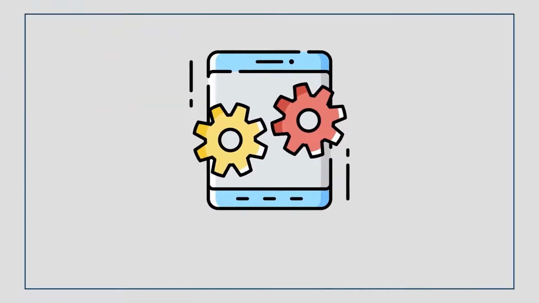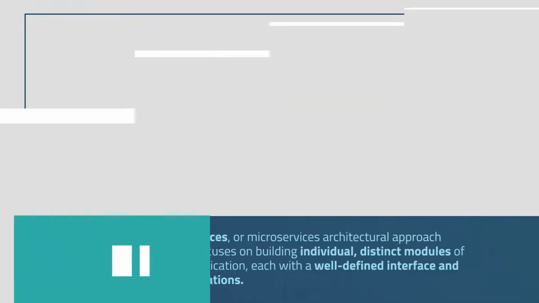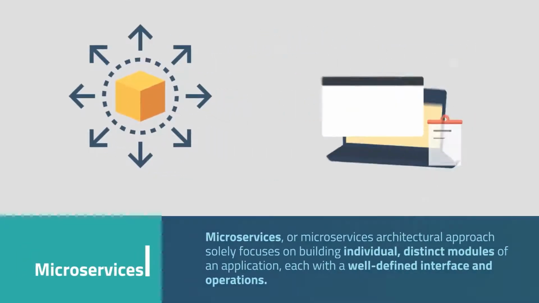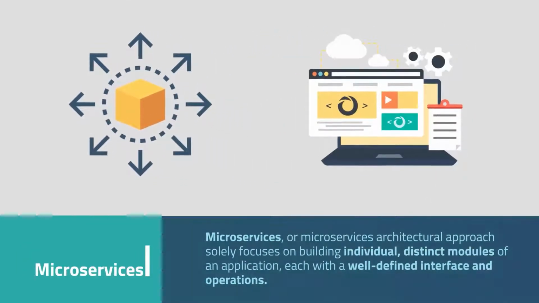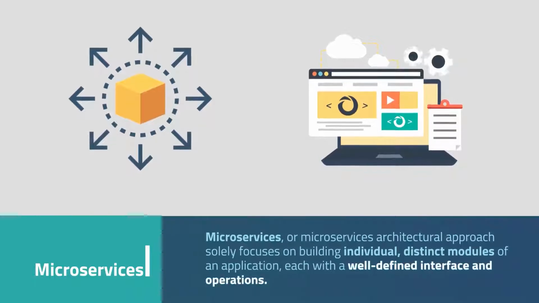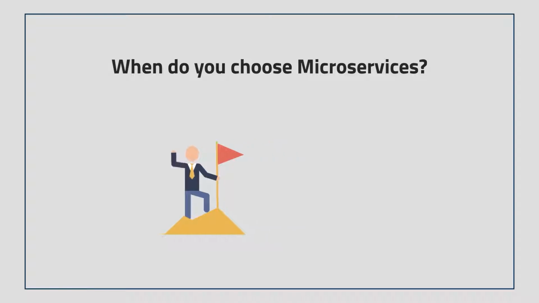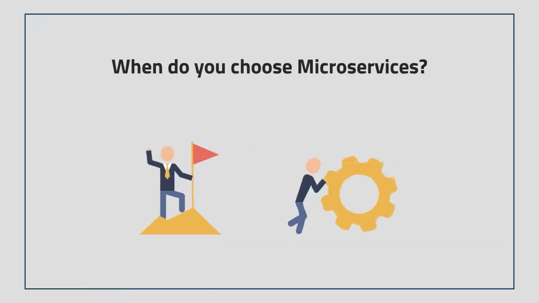Let's look at what these technologies are and how you can choose the right one to build your application. Microservices. Microservices architectural approach solely focuses on building individual modules of an application, each with a well-defined interface and operations. When do you choose microservices? When the application you are building demands high scalability. When you are sure you will need to process copious amounts of data.